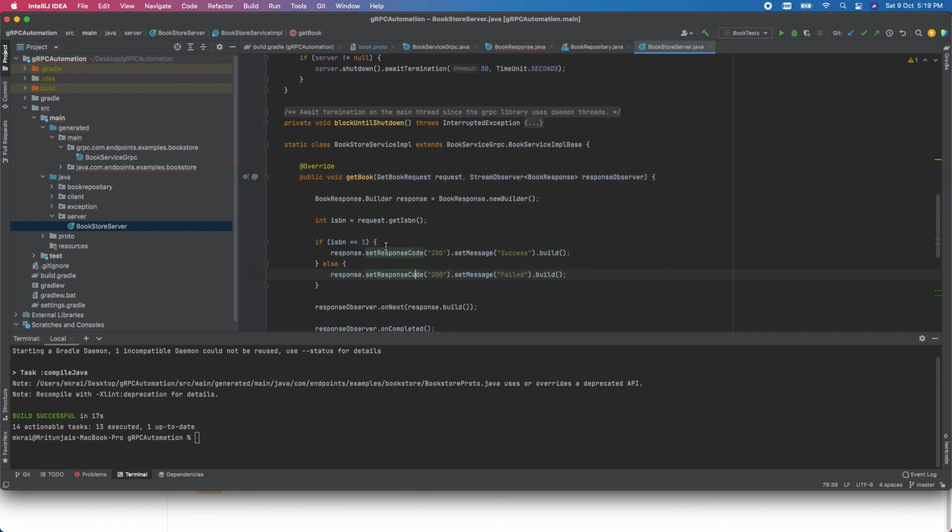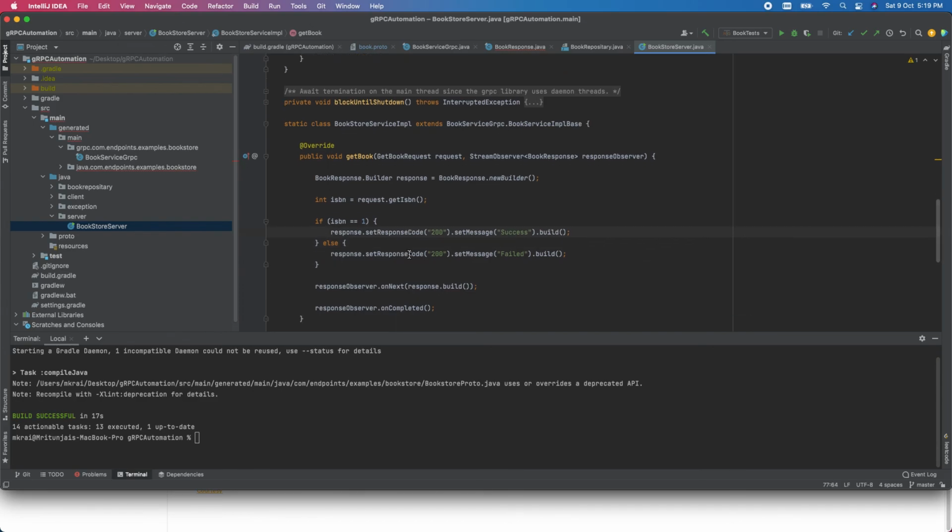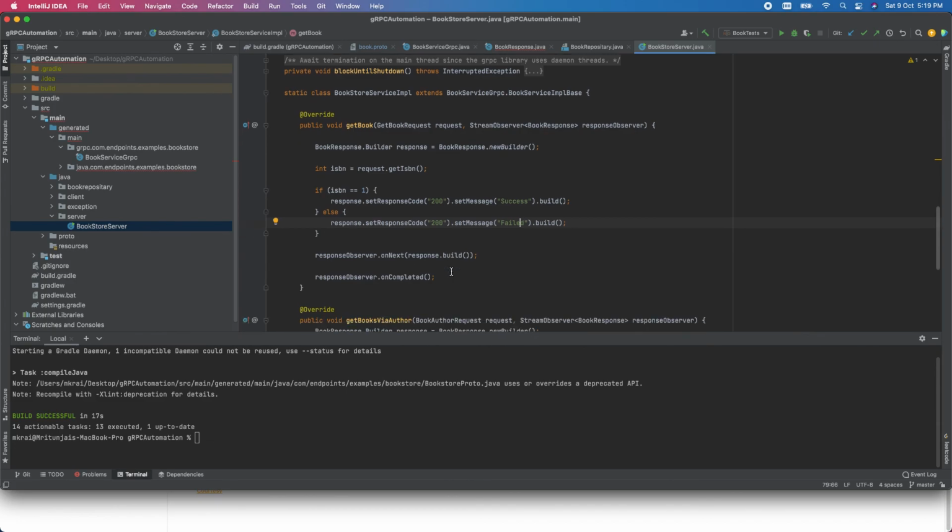You can say it's hard coding. If ISBN is 1, then I set the response code as 200 and message as success, and if it is not 1, then it's still 200 but the message is fail. That's get books.